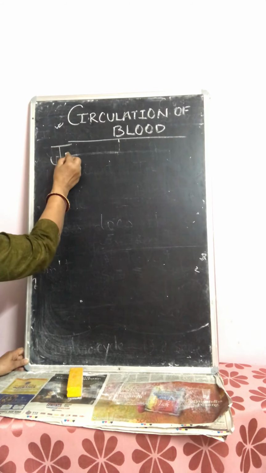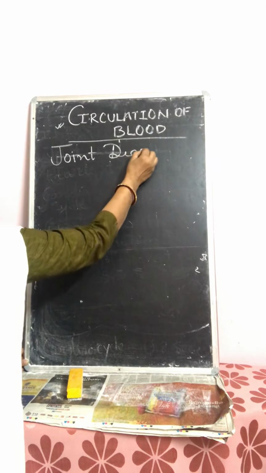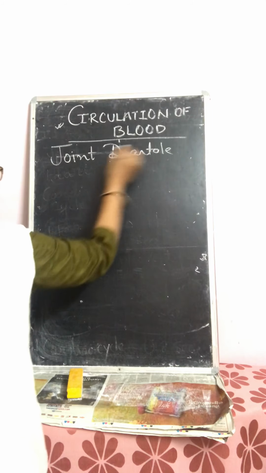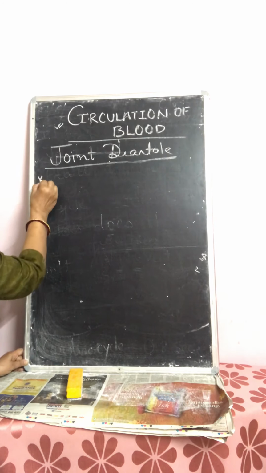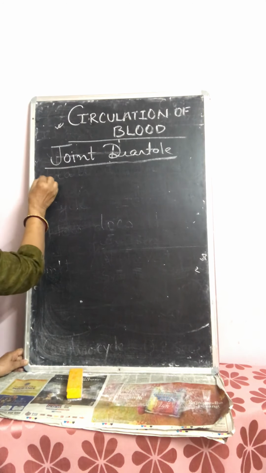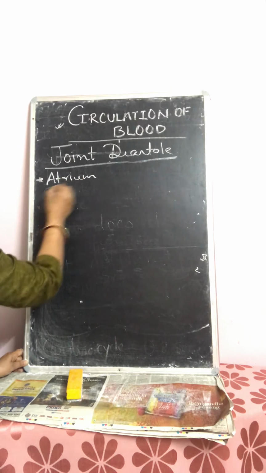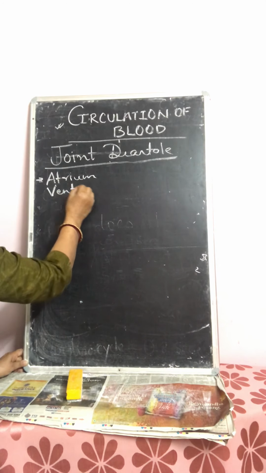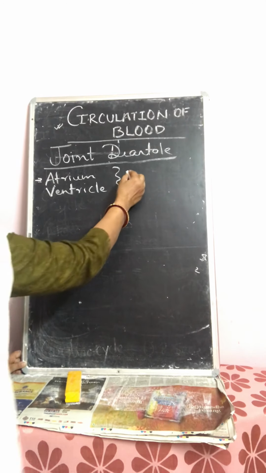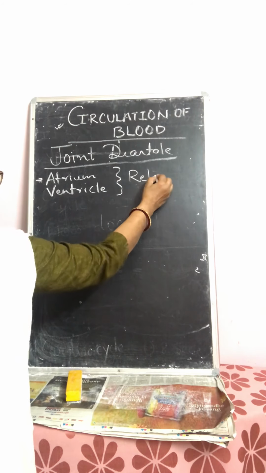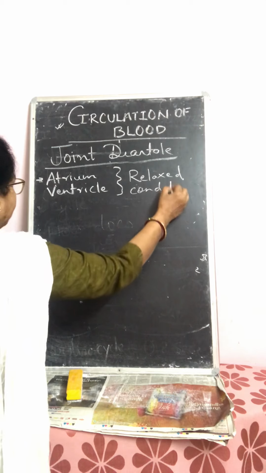What happens in joint diastole? When we look at joint diastole, we find that atrium and ventricle, in this stage, both are in relaxed condition.